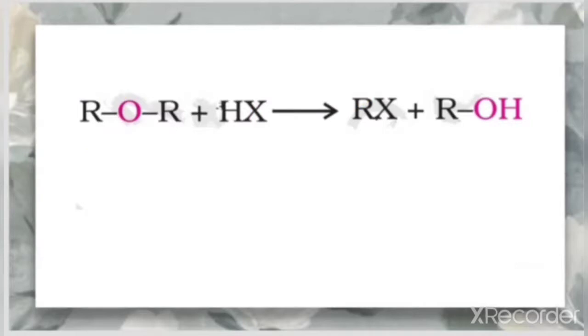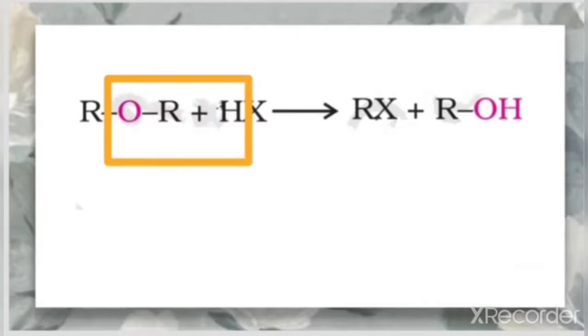First of all, cleavage of the C-O bond, and the RO and H give rise to the product alcohol, and the rest of the part, one of the alkyl groups R, and the X form the halide. So this is the easy way to frame the product. It gives rise to an alcohol and a halide is formed.